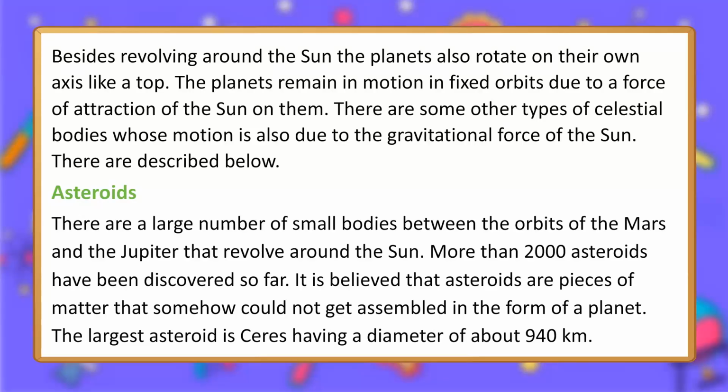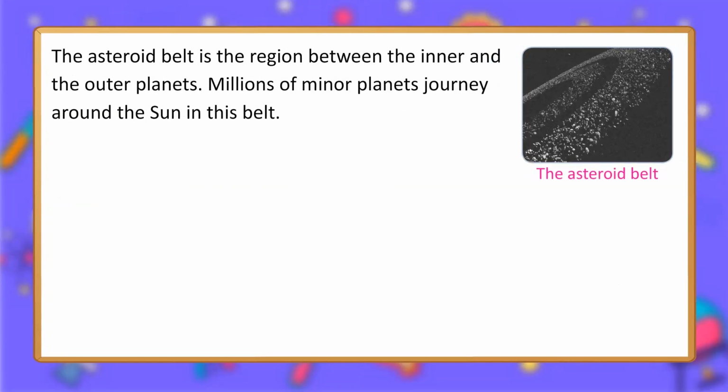Asteroids. There are a large number of small bodies between the orbits of the Mars and the Jupiter that revolve around the Sun. More than 2,000 asteroids have been discovered so far. It is believed that asteroids are pieces of matter that somehow could not get assembled in the form of a planet. The largest asteroid is Ceres, having a diameter of about 940 kilometers. The asteroid belt is the region between the inner and the outer planets. Millions of minor planets journey around the Sun in this belt.